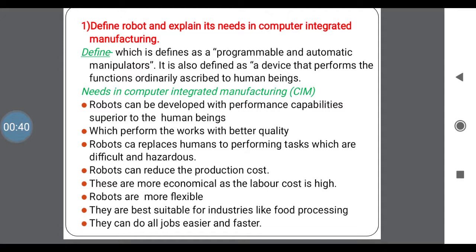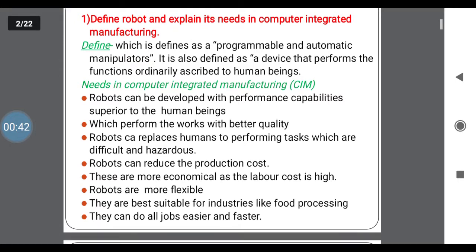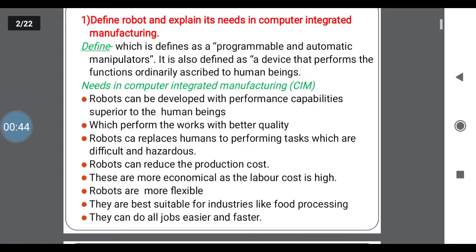Then what are the needs of robots in CIM, that is computer integrated manufacturing? First one is the robots can be developed with a performance capability superior to human beings. The output quality is high compared to human beings, which perform the work with better quality. Next one is the robots can replace humans to perform tasks which are difficult and hazardous. That is the safety of humans.